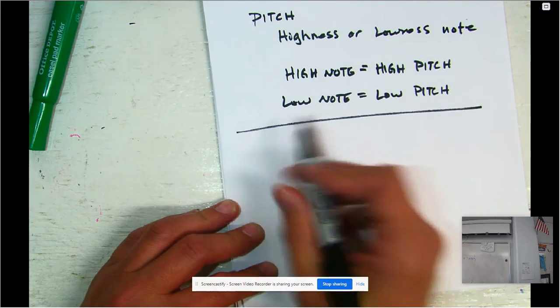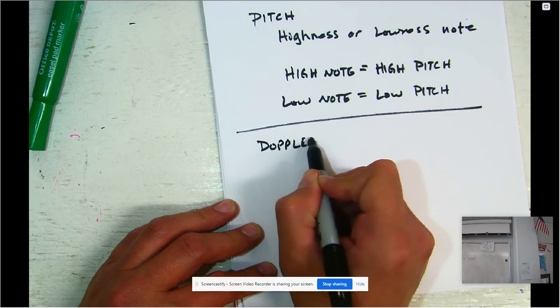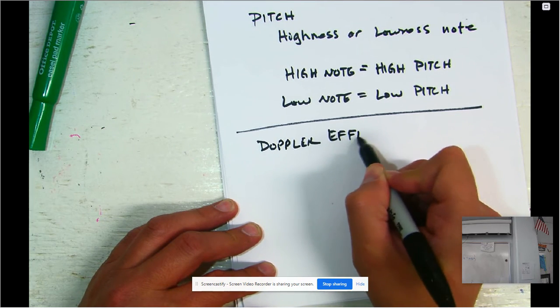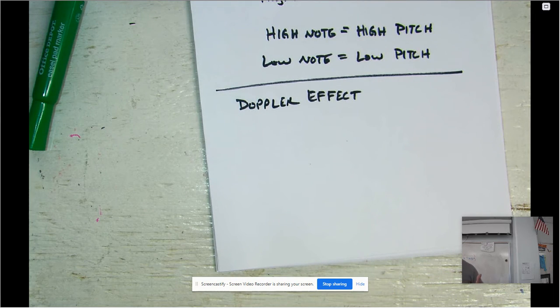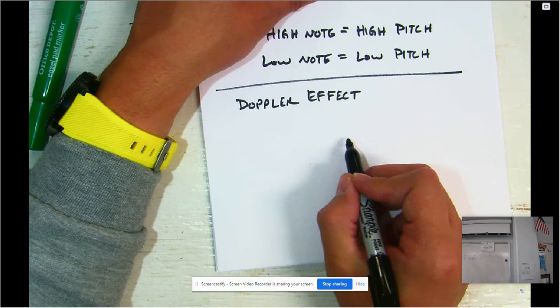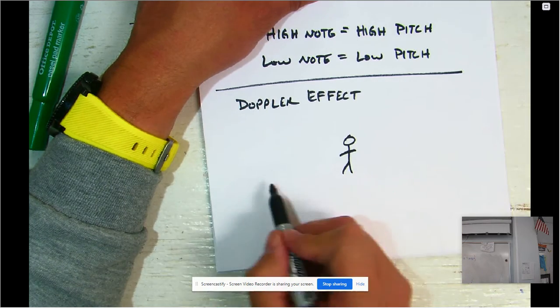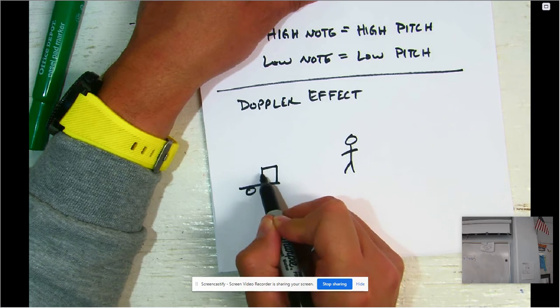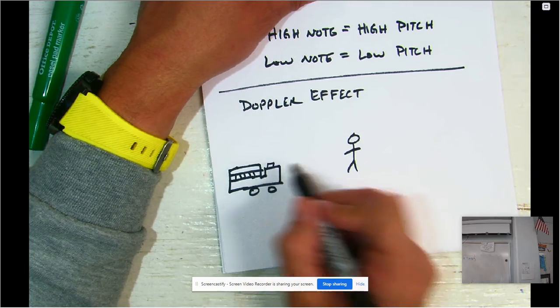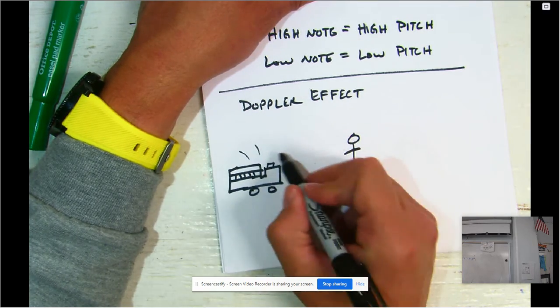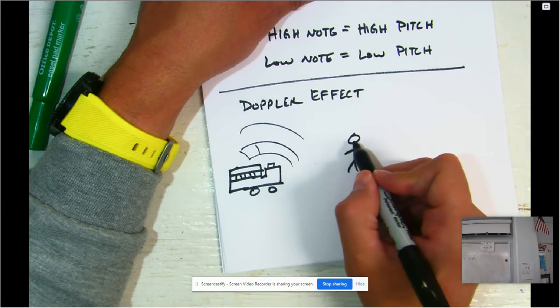And then associated with this is the Doppler effect. You have probably heard this occurring before. The Doppler effect is when it sounds like the pitch changes for a car or a train or a bus or something that's laying on the horn. It sounds like the sound changes as it comes towards you and then as it passes away. That's known as the Doppler effect. If you have a fire truck coming towards you with the siren on and it's putting out sound, that sound is going to hit your ears.